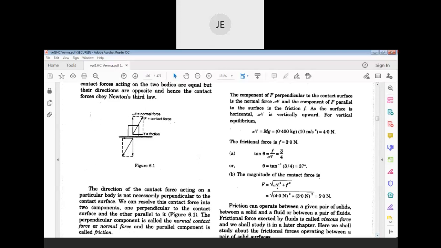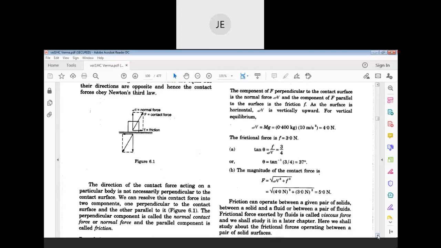You just substitute, that is the contact force: square root of normal force square plus frictional force square.